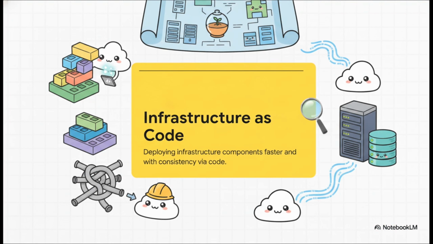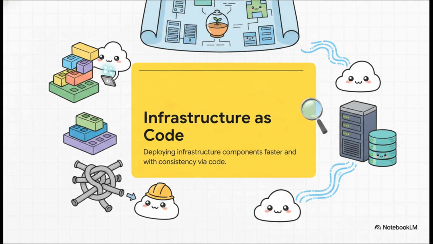So, think about trying to build a giant apartment complex, right? Brick by brick, pipe by pipe, completely without a master plan. It would be total chaos. Well, in the cloud computing world, infrastructure as code, or IaC, is that perfect repeatable digital blueprint. As the definition says, IaC is software-defined infrastructure. It essentially allows you to write simple, human-readable code to define exactly what you need. Instead of physical bricks, your code defines things like AWS EC2 instances, virtual private networks, and SQL databases. You literally just write a text file, and your cloud provider builds the digital apartment complex for you, incredibly fast